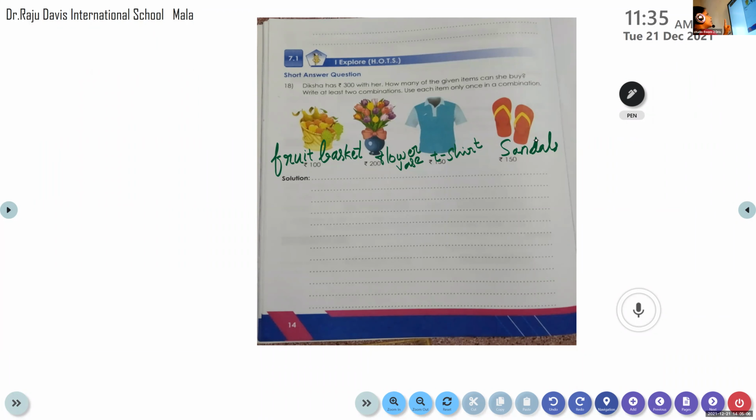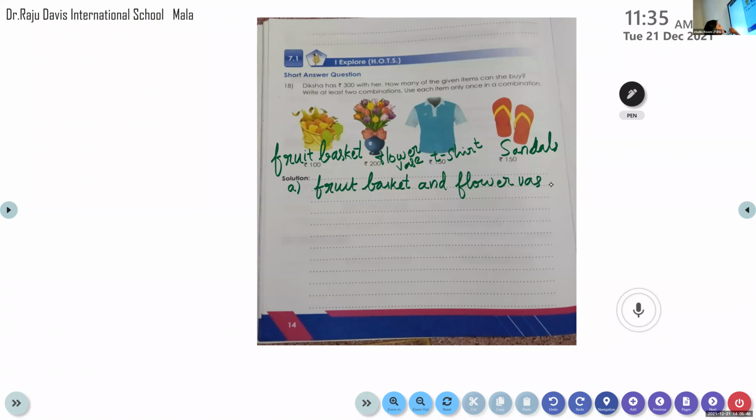I will take one combination. Fruit basket is 100. What is the price of flower vase? Rupees 200. So let's make that combination. We can write A, the first one. I am making one combination, that is fruit basket and flower vase. Let's see what will come.